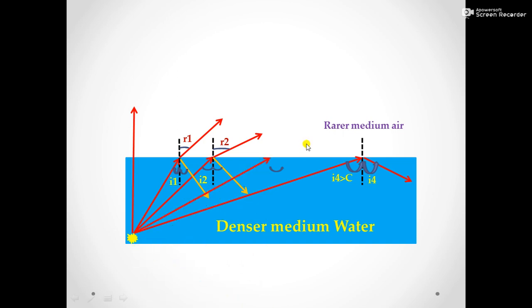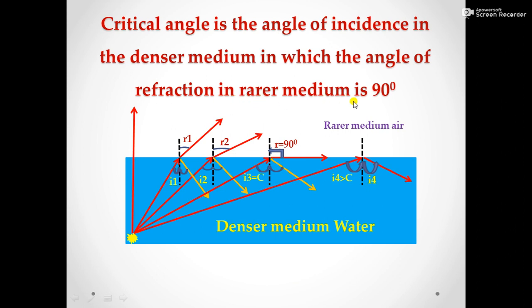Critical angle is the angle of incidence in the denser medium corresponding to which the angle of refraction in the rarer medium is 90 degree. That is the definition for critical angle. Hope it is clear.